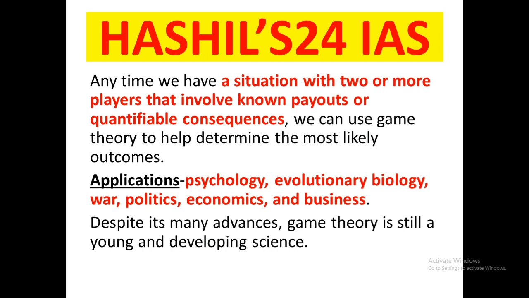Next, we can say where game theory can be applied. We talked about game theory, we know about the nature of game theory and the nature of the players. Now the question is where we can apply it. Anytime we have a situation with 2 or more players that involves known or quantifiable payouts, we can use game theory to help determine the most likely outcomes. That means through game theory we are trying to predict the outcome of the game.